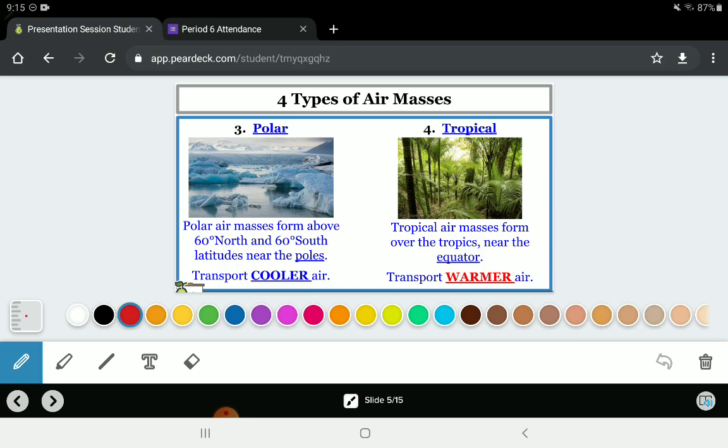Our 2 other types are going to be our second sort of definition of our air masses. We have polar, which form near the poles. They form above 60 degrees north and below 60 degrees south latitudes. These air masses are going to be cooler.